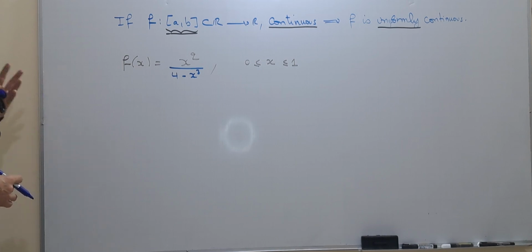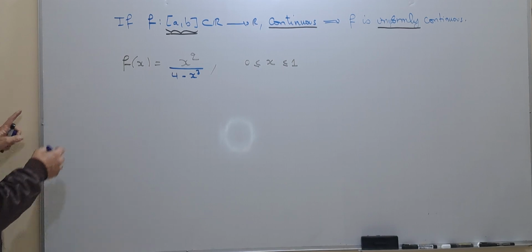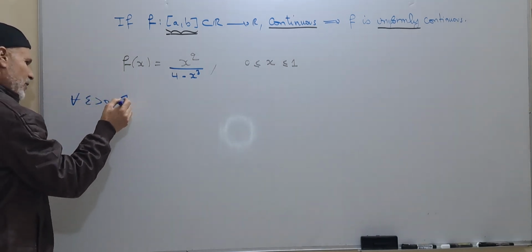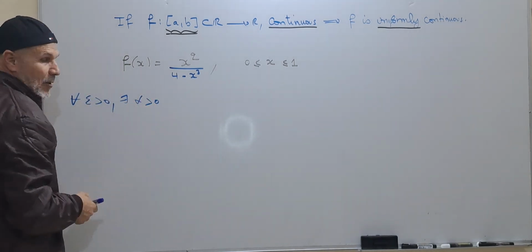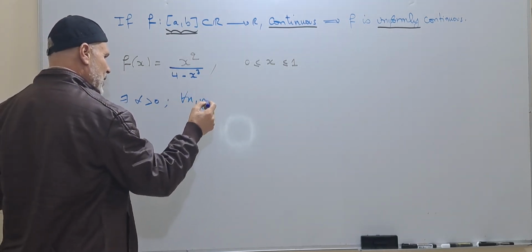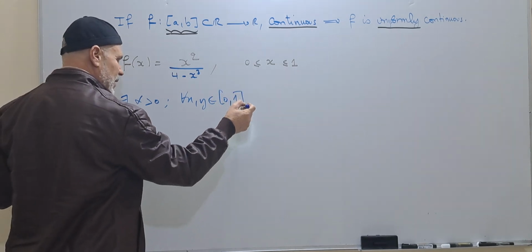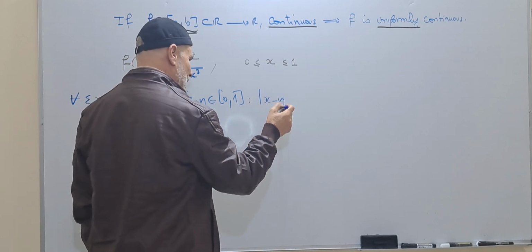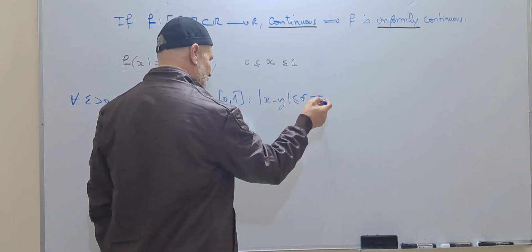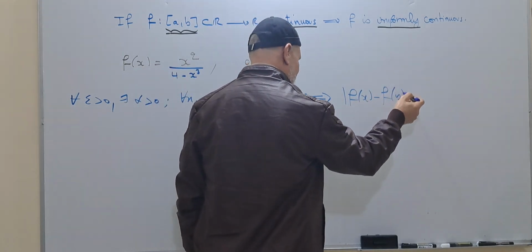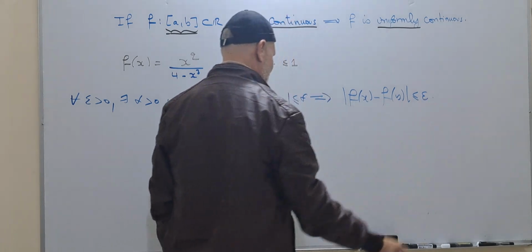But how can we show that this is uniformly continuous, using the characterization, I mean epsilon delta? To show this, for all epsilon greater than 0, can we find delta greater than 0 such that for all x and y in the closed interval [0, 1], which verify |x minus y| less than or equal to delta, this implies that |f of x minus f of y| is less than or equal to epsilon.